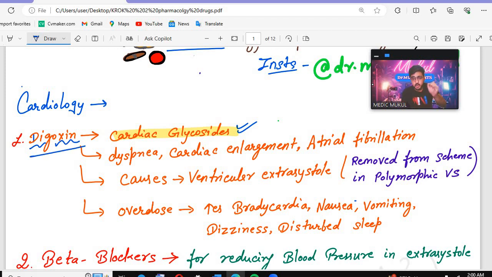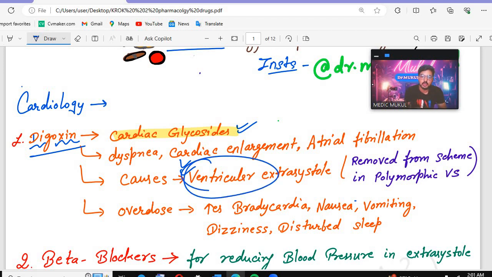In the question they will give you lots of drugs, and in that they will give you the diagnosis that the patient has polymorphic ventricular extrasystole. So what you have to do, you have to remove the digoxin drug from that scheme in polymorphic ventricular extrasystoles, because this is a side effect of digoxin. That is a very important side effect.